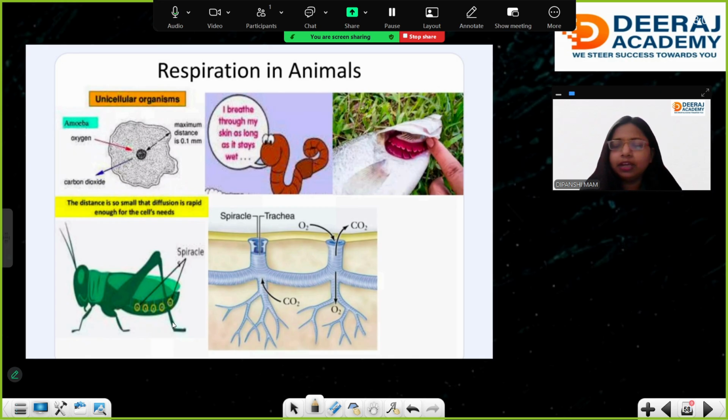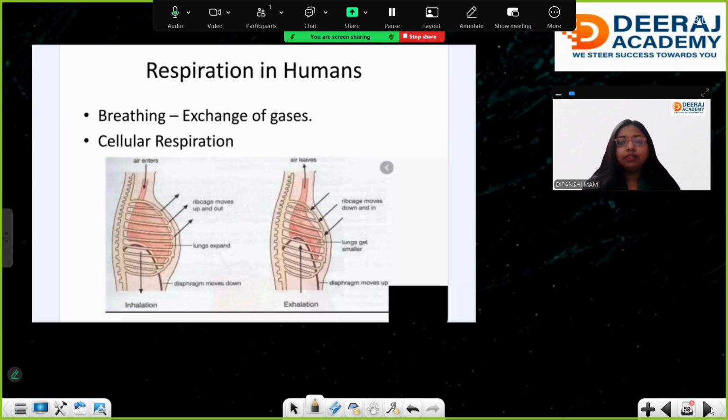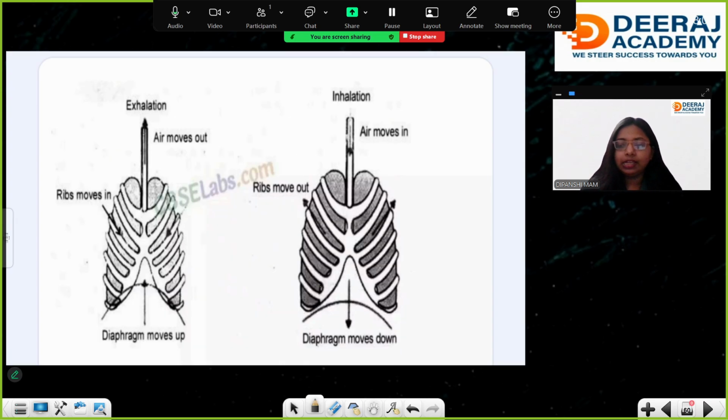Respiration in animals has various kinds and methods. You can see the spiracles present in insects. Unicellular organisms respire through their cells. I breathe through my skin as long as it stays wet. Every organism has a different way of respiration. In humans, breathing is the exchange of gas: oxygen will come in, carbon dioxide will go out. Cellular respiration is where the ATP will be synthesized.